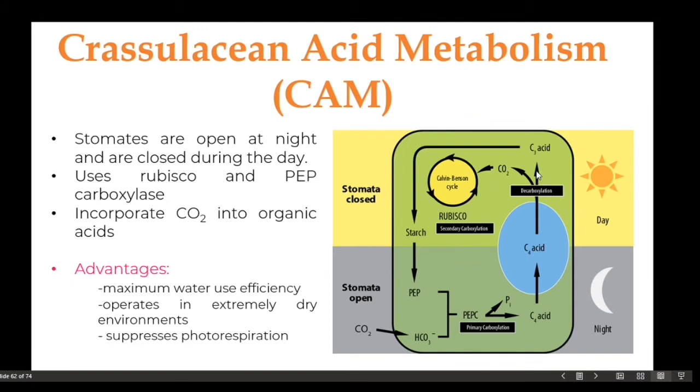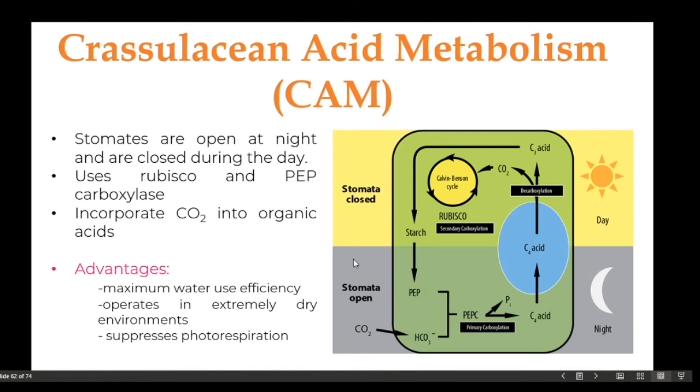The remaining 3-carbon compound, which is in the form of pyruvate, is going to be synthesized to form starch. And eventually, this starch becomes a source of PEP or phosphoenol pyruvate, and this phosphoenol pyruvate is ready again to fix another set of carbon dioxide that enters during the nighttime.